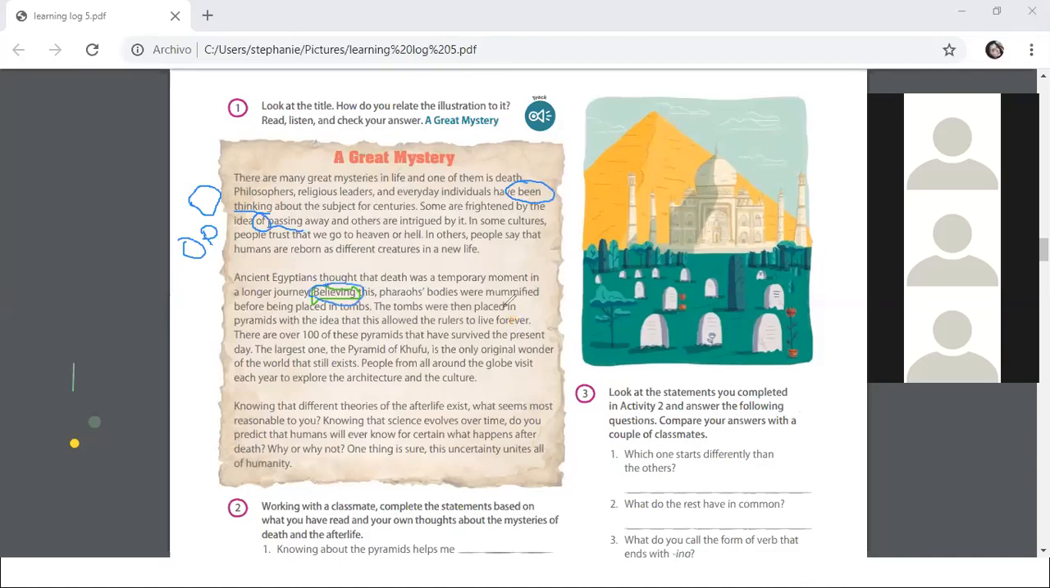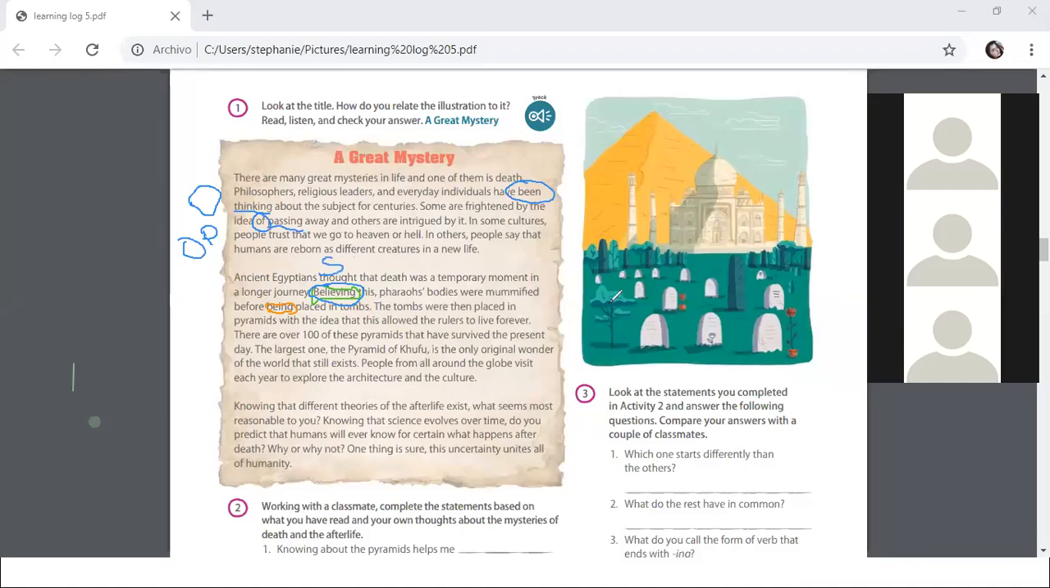In this case, believing is a gerund, but is it a subject, object, or object of a preposition? Subject. Why is it a subject? Because it is at the beginning. Exactly, because it is at the beginning of the sentence. Thank you. So believing is a subject because it's at the beginning of the sentence.